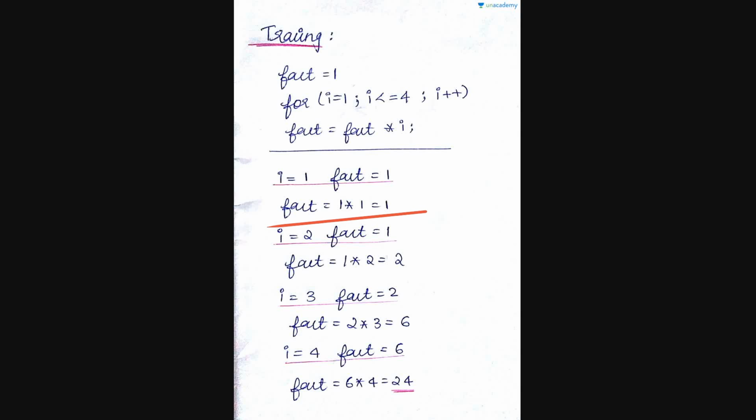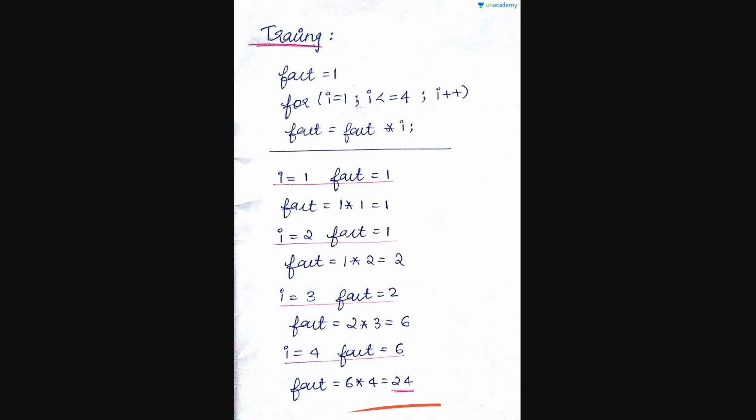Then i becomes 2, you increment it, fact is still 1, and then you perform fact into i, this is 2 into 1, hence fact becomes 2. At this point i is 3 and fact is 2, so fact equals 2 into 3, which is 6. Then i is incremented to 4, and fact equals 6 into 4, which is 24.